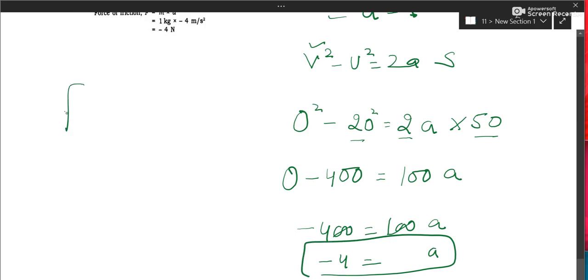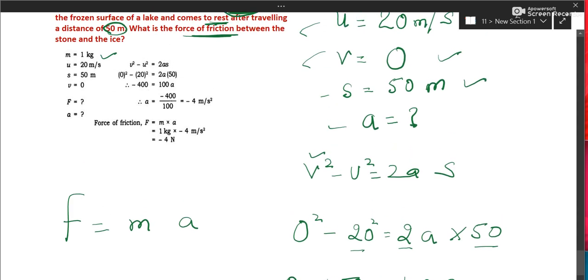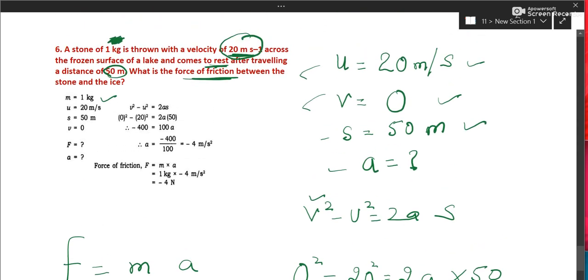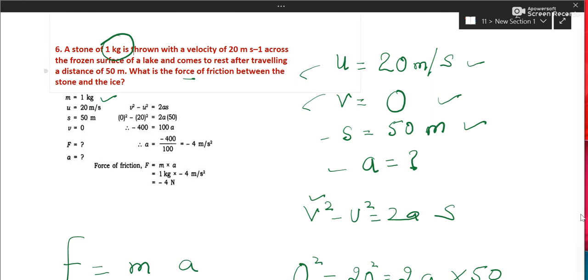So you have to tell force. Force is ma. a is there with you. Let the force come in negative, it's okay. What is the mass? Can we see mass here? Yes, here it is, and it is in kg. You can substitute. Rest of the numericals will be covered in the next video. So kindly prepare.